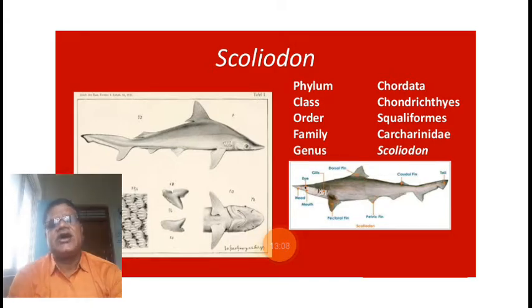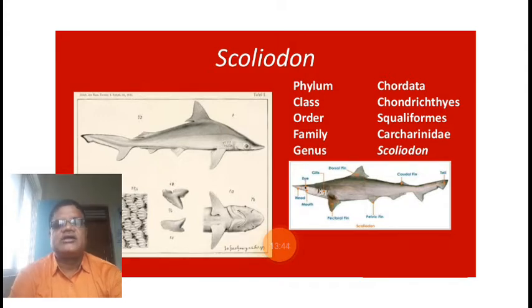Generally in all vertebrate animals, two important organs are present in the buccal cavity. That is the teeth and the tongue. One is the teeth and another one is the tongue. So teeth are present in the buccal cavity and the tongue is present in the buccal cavity. Either similar or different types of teeth are present in vertebrates.